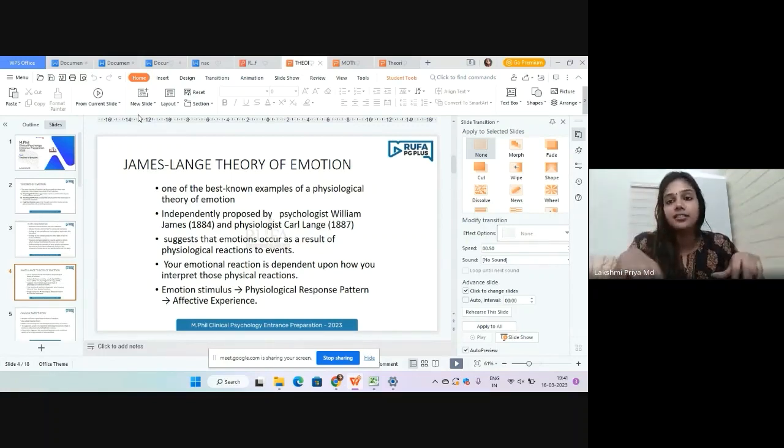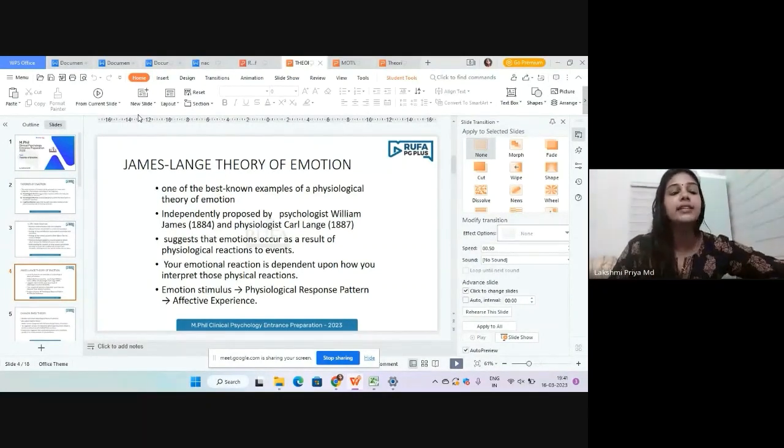Suppose we are going outside and we see a dog of which we are very afraid. Our heartbeat will increase, we will start to sweat, we will be very scared, and we feel like running from the dog. As a result, the emotion is fear. So the physiological reaction leads to fear.